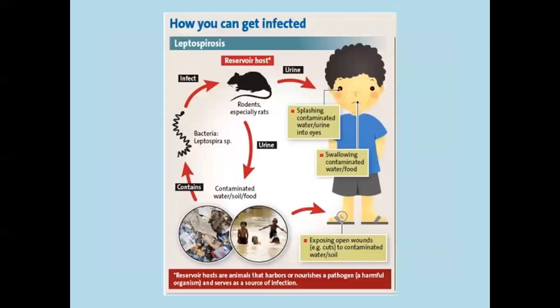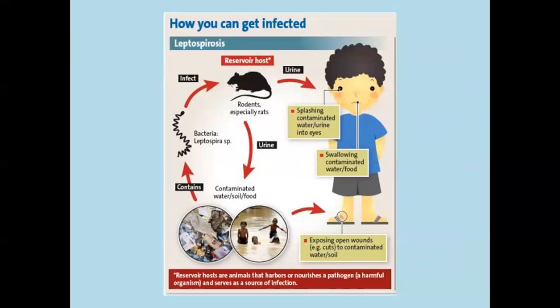Then other, how can we get infected? In this one, there are many possibilities. One we saw was airborne. Next, there are many possibilities involving reservoir host animals that harbor and nourish the pathogen, a harmful organism. So over here, what happened?